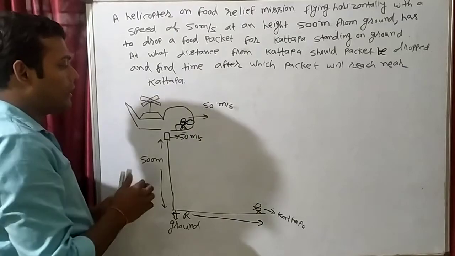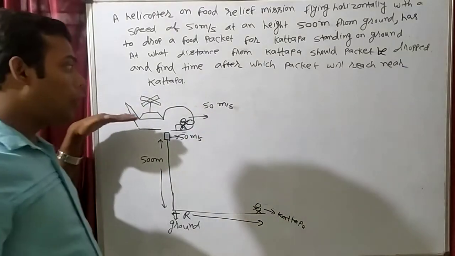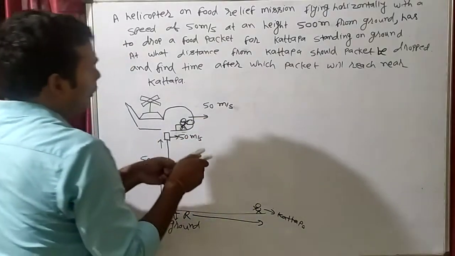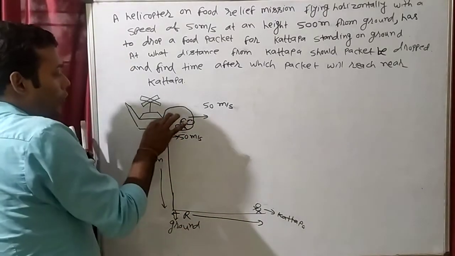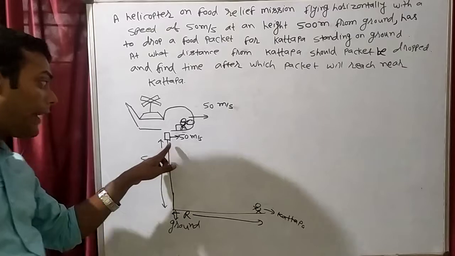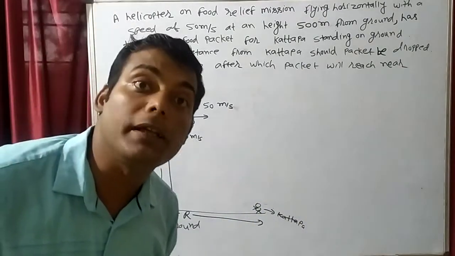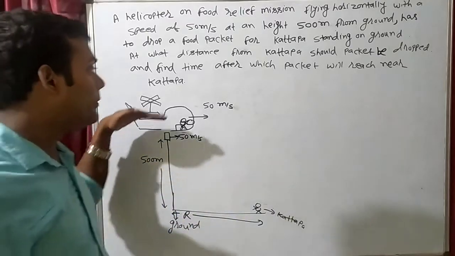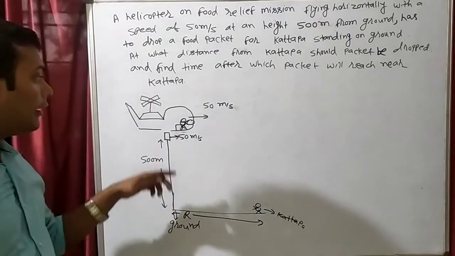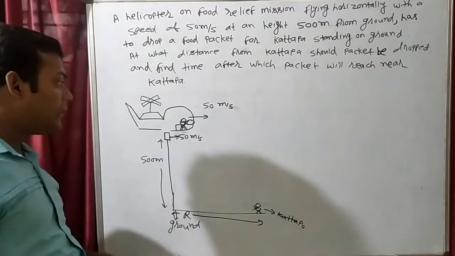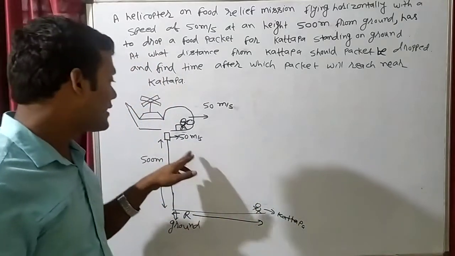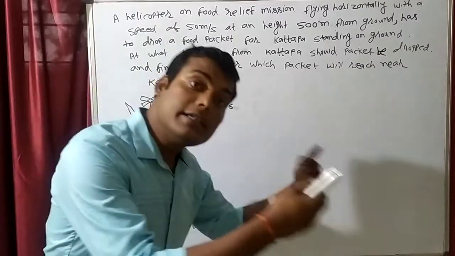Now when you drop this, what is actually happening? This helicopter is moving, so when you drop a packet, the packet velocity will also be how much? 50 meter per second. In which direction? In the same direction as the helicopter. So if the helicopter is going in this direction with a speed of 50 meter per second, then this food packet will also gain a speed of 50 meter per second in the same direction.